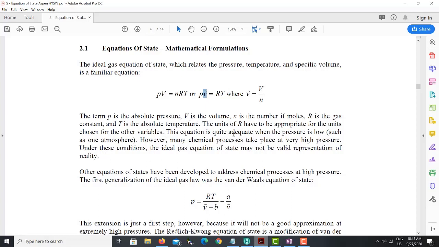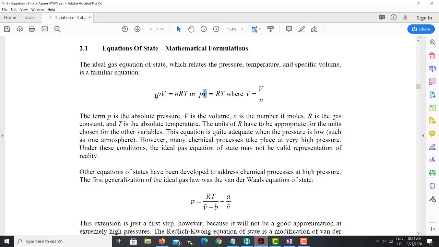This equation is quite adequate when the pressure is low. You can use this equation only if your pressure is low. What do you mean by pressure is low? When the pressure is low in the system, the gas molecules are very far from each other. It means there is no interaction.